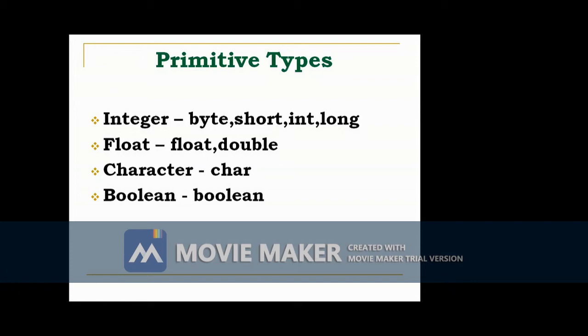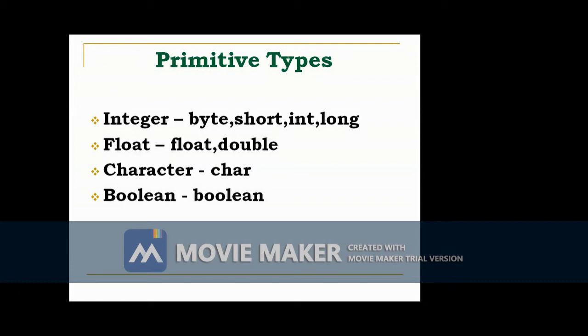Then character, char. In Java, the data type used to store characters is char. In C and C++, the size of a character is 1 byte, but in Java, the size is 2 bytes. That is 16 bits. C and C++ use the ASCII character set, but Java uses Unicode to represent characters. Unicode defines a fully international character set so that we can represent all of the characters found in all human languages.